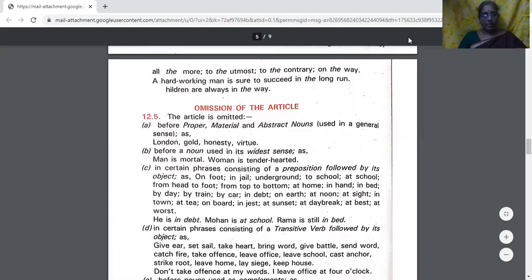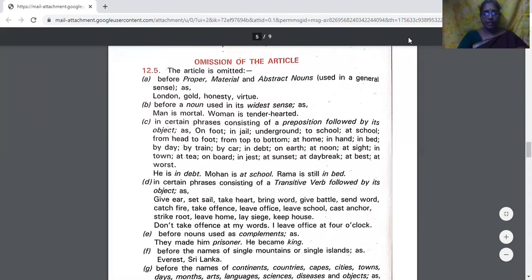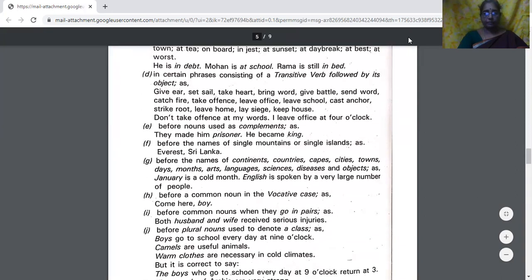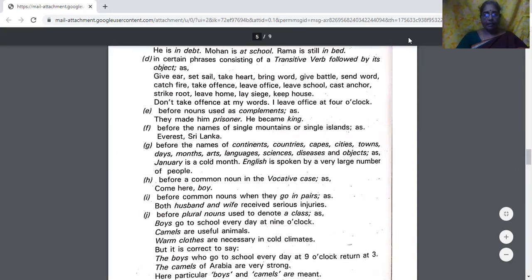In certain phrases consisting of a transitive verb followed by its object, like give ear, set sail, take heart, bring word, give battle, send word, catch fire, take offense, leave office, leave school, cast anchor, strike root, leave home, lay siege, keep house.